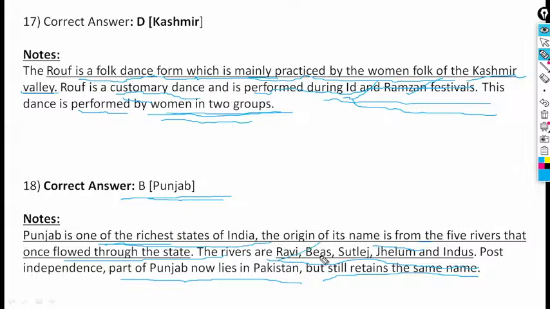These rivers are Ravi, Beas, Satluj, Jhelum, and Indus. Post-independence, part of Punjab now lies in Pakistan, but still retains the same name.